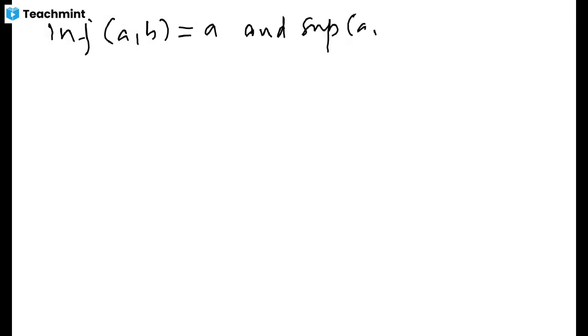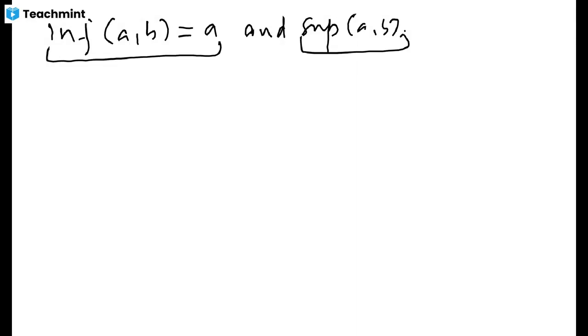In the case of the open interval also, the infimum is A and the supremum is B. I'm going to establish that the infimum is A; the case for the supremum will be left for verification.